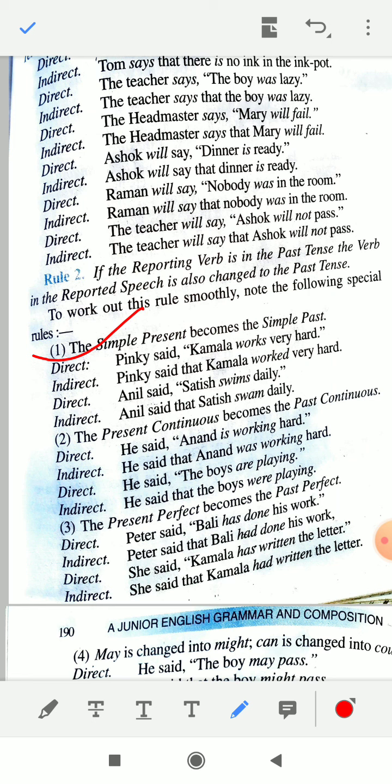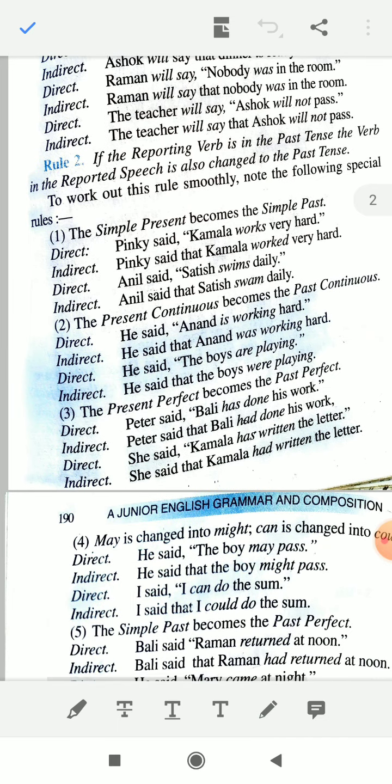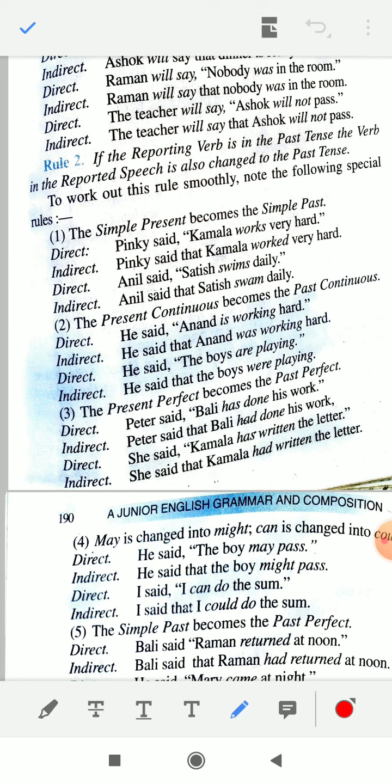Okay, now the present continuous will become past continuous. Okay, just see the example. Present continuous means is, am, are plus ing form of verb. तो आपको past continuous में कैसे करना है? is, are, am की जगह was या were according to the number of the subject, plural है या singular है, accordingly you will put auxiliary was or were and the ing form of verb. Just see the examples.